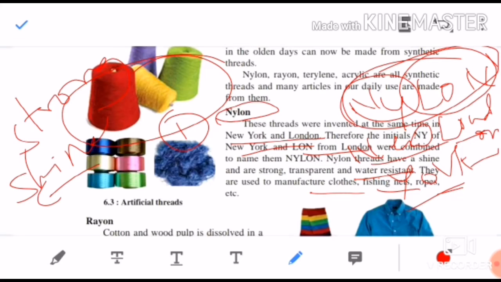So only remember that nylon was first invented in New York and London. That is why the name comes from their initials: NY for New York and LON for London. They have shine, they are strong, transparent, and water resistant. That is why they are used for manufacturing clothes, fishing nets, ropes, etc.